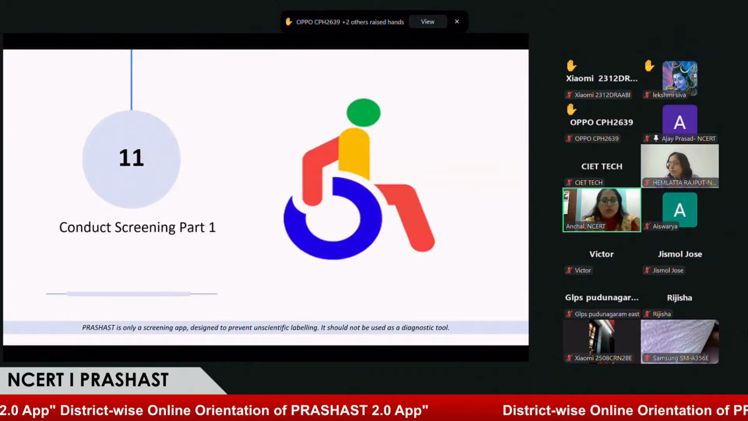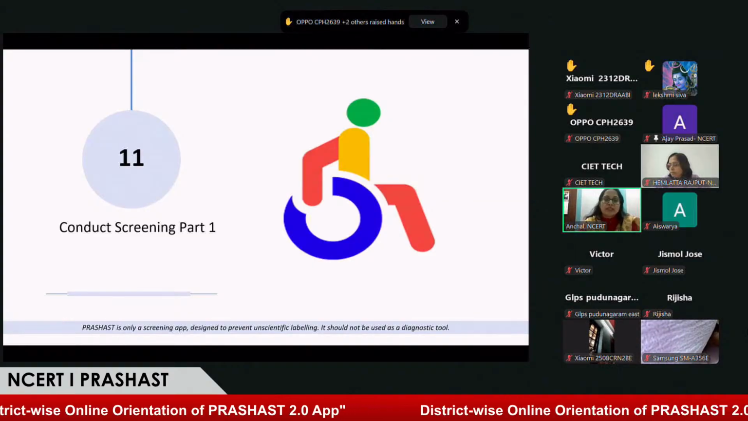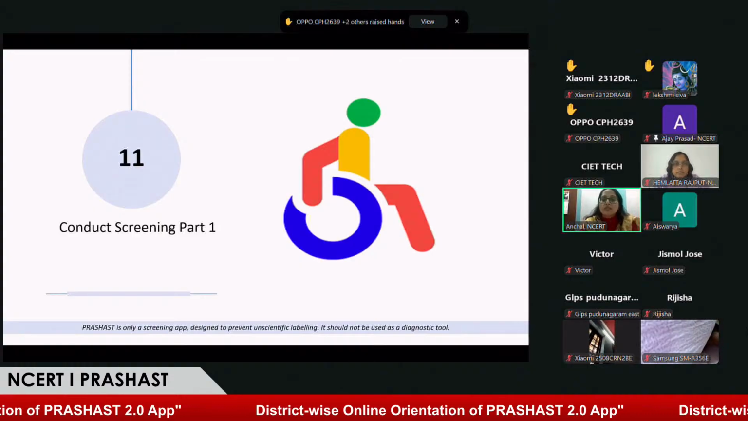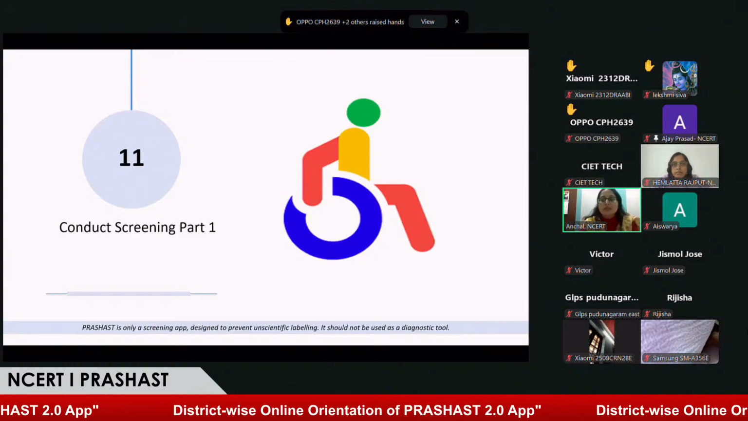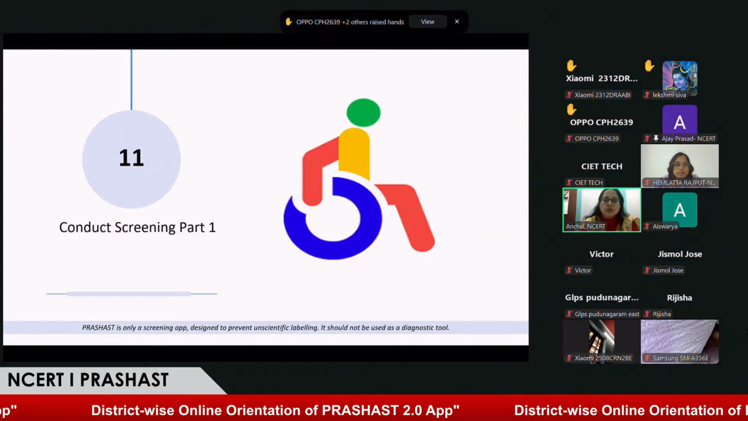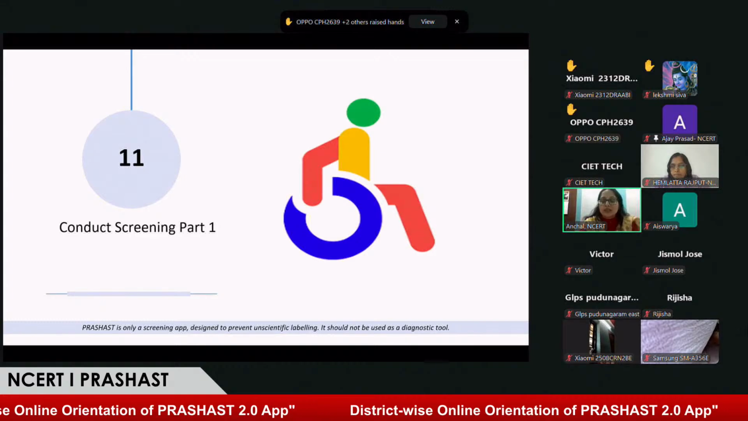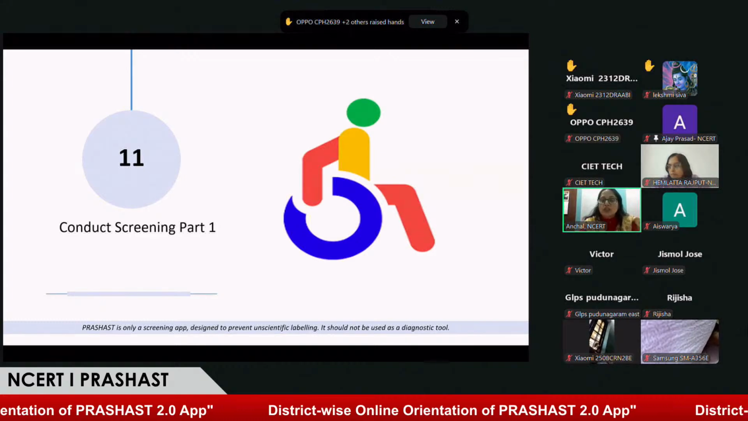So before going forward, because the student is added in the classes, now the teacher needs to perform part one screening. We received two questions, and the questions are the same. What is APAR ID? So this question is to you, Ajay sir, what is APAR ID, which is mentioned in the application for the student data.